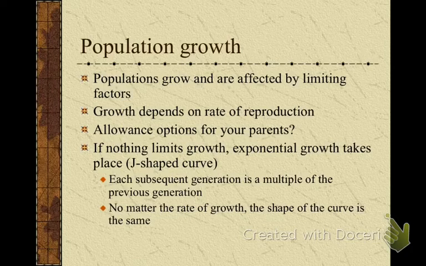It continues and continues to grow in numbers. Human population really is the only population right now that has an exponential growth curve. You won't really see it in any other type of organism. And no matter what the rate of growth is, the shape of the curve is always the same. It always continues to grow in that exponential form.